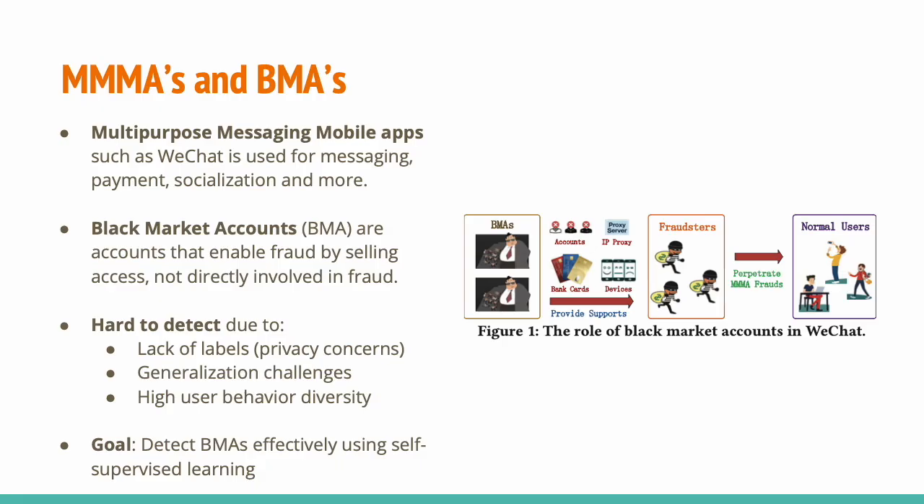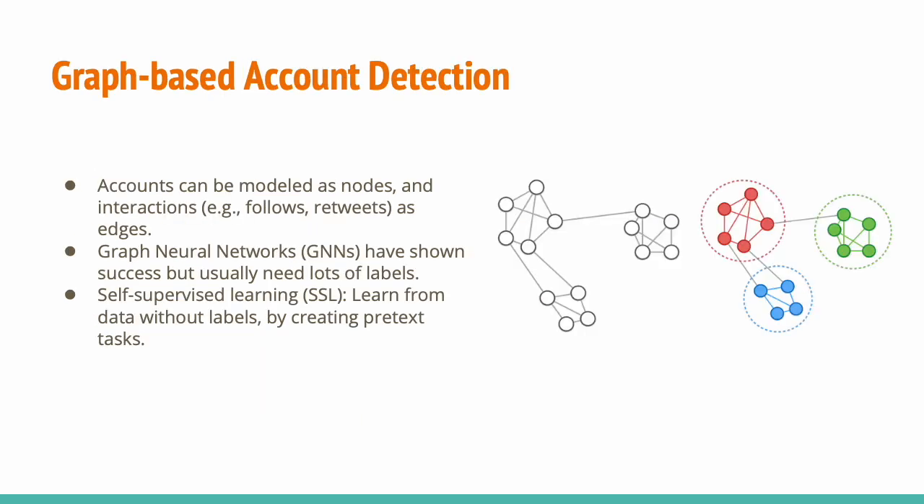So the big question is, how can we effectively detect BMAs in such a massive environment? So in this paper, the authors are using a graph-based account detection, which treats accounts as nodes and interactions as edges. And the GNNs have shown success actually, but they usually need a lot of labels. And because for this dataset they don't have as much labels, they will be using self-supervised learning.